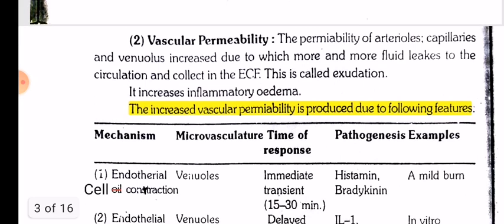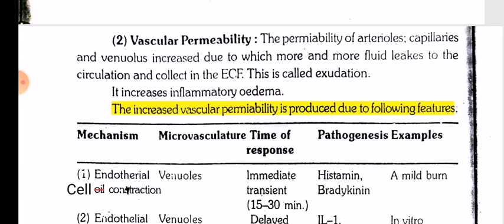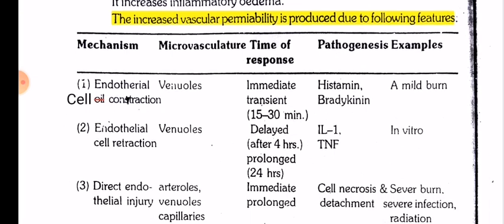Vascular permeability. The permeability of arterioles, capillaries and venules increases, due to which more and more fluid leaks from the circulation and collects in the ECF. This is called exudation. It increases inflammatory edema. The increased vascular permeability is produced due to the following features.